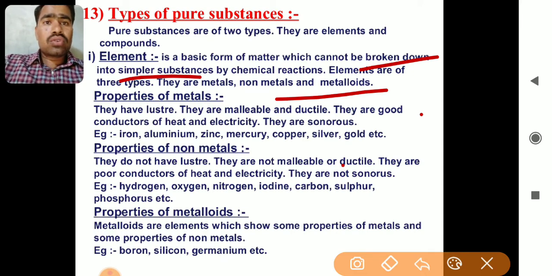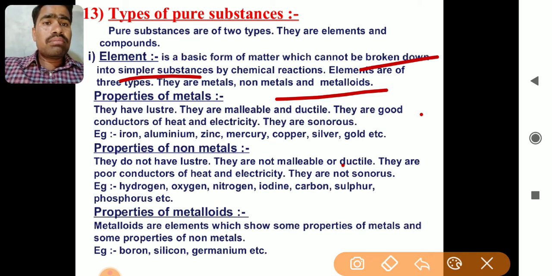So that property is called lustre. Metals are malleable and ductile. Now what do these two words mean? Malleable means they can be converted into thin sheets by hammering them. Ductility is also shown by metals. Ductile means they can be converted into thin wires. So that is the reason they are called malleable and ductile.